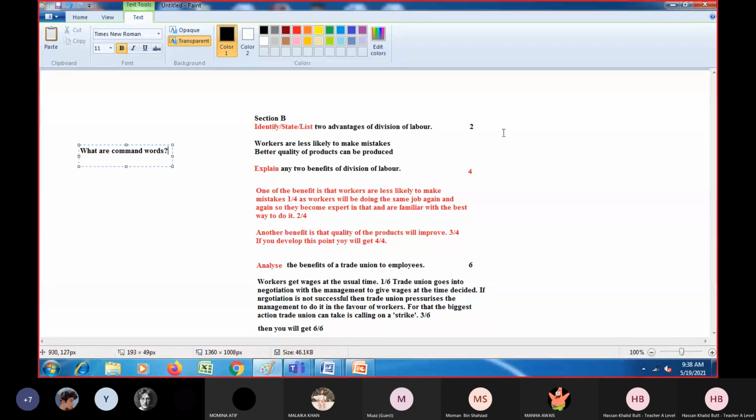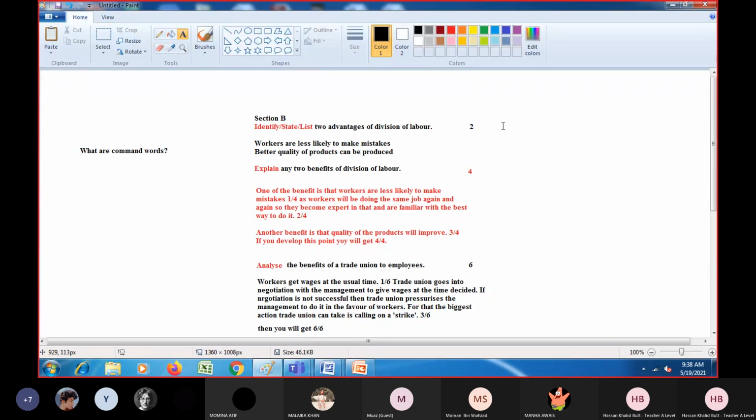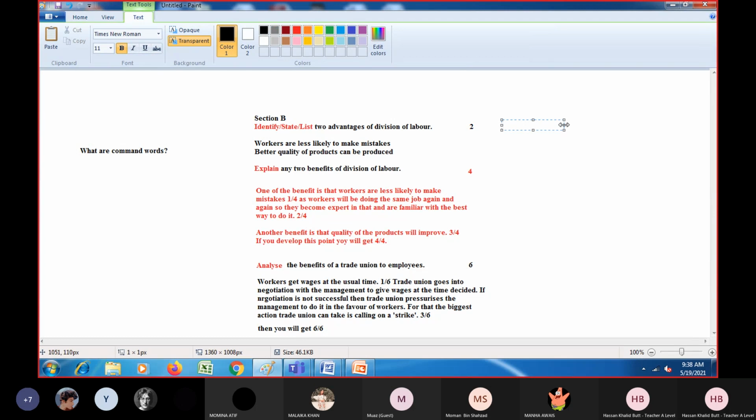Now, the last command word which is still left, and that is actually the most difficult part of the question in economics P2 section B, and that is, I am going to write it there. Now the question is, I am writing, it is discuss,